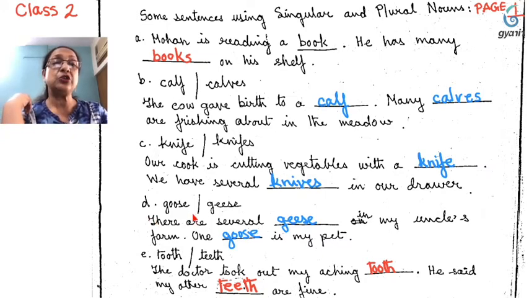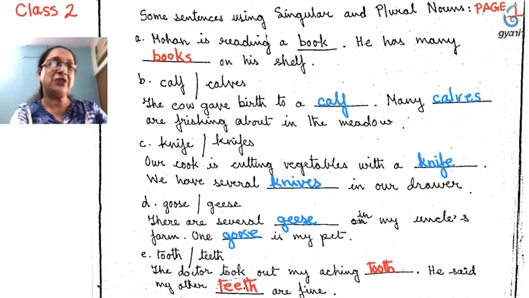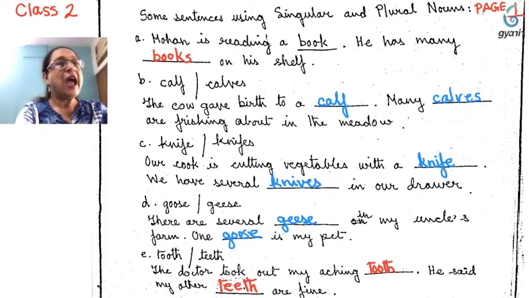Number D is goose and geese. Goose, plural is geese. There are several geese in my uncle's farm. And the second sentence is, one goose is my pet. Now, I think now you are very clear about how to use singular and plural numbers. And as I have told you, children, I am going to revise again and again. So, you will learn very nicely.